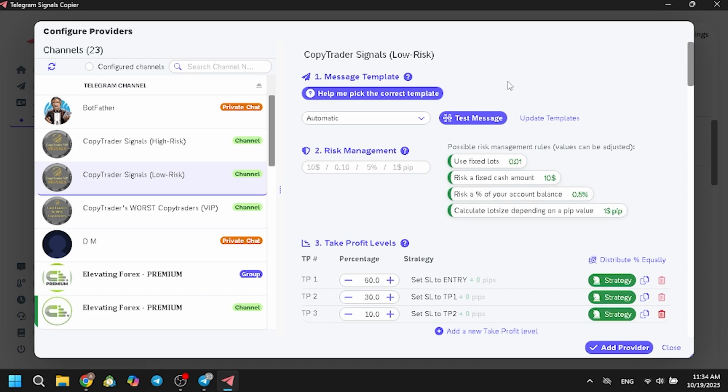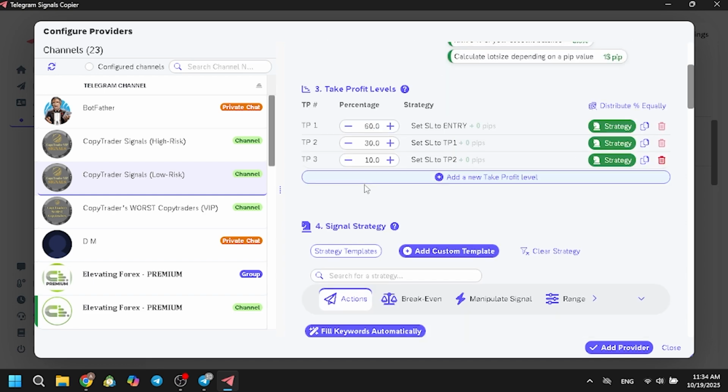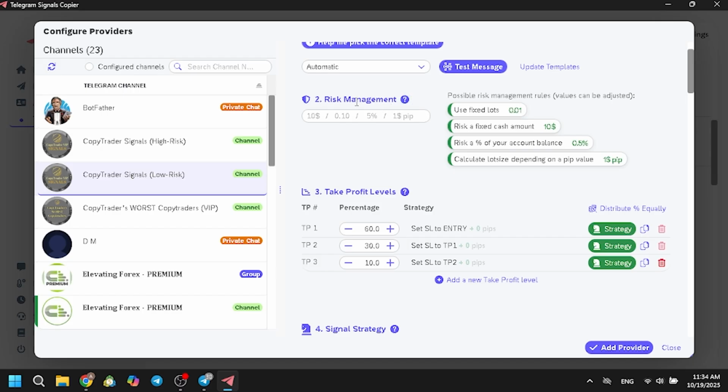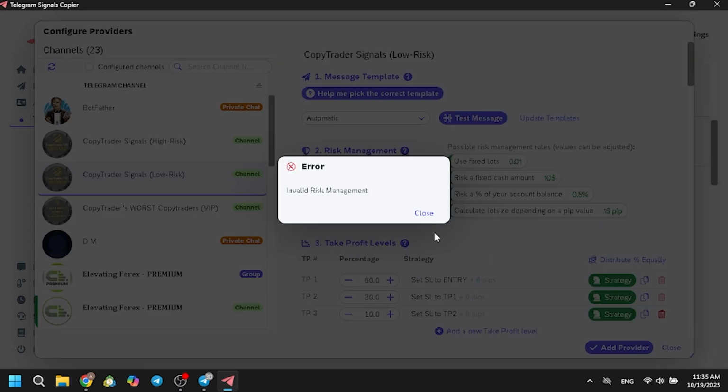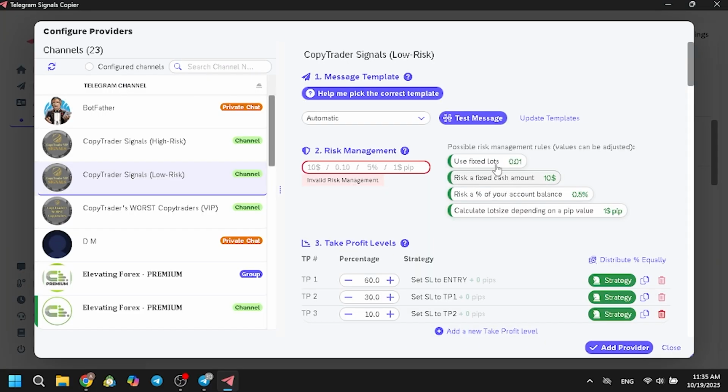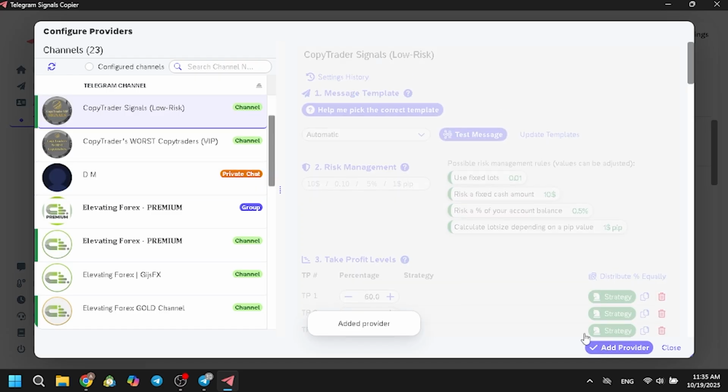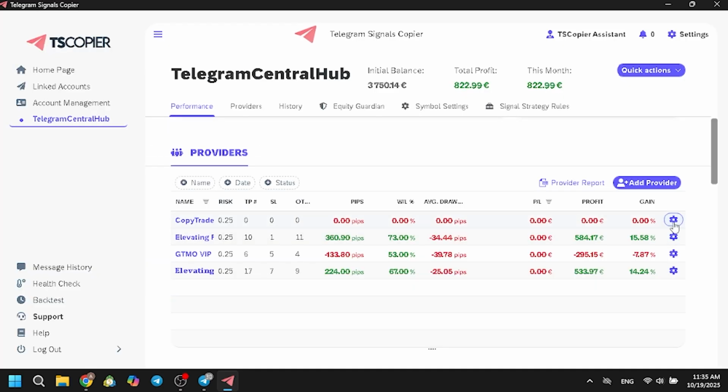So I can set up my whole strategy here for each provider, fully customizable, but I will just skip this part for now. So maybe I should just fix the lot. It only asks me to put a lot on this, so I trade currently say 1k per lot. So add a provider, and as you can see, it's just appeared right here.